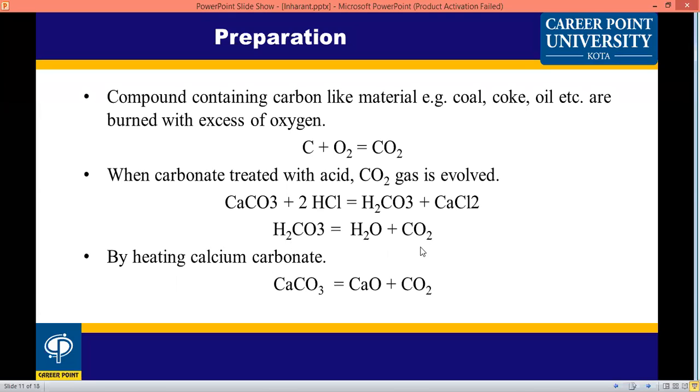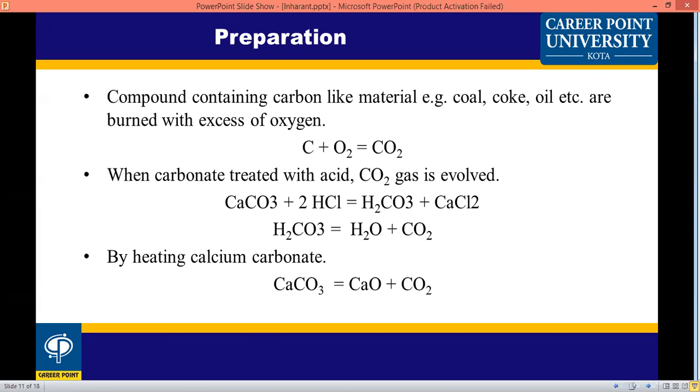The carbon dioxide is separated, and being a gas, it is packed in compressed metallic cylinders. Another method is heating calcium carbonate, which forms calcium oxide and carbon dioxide.